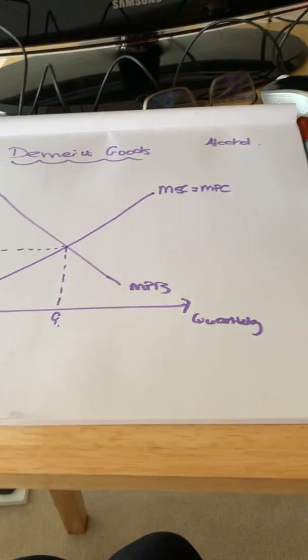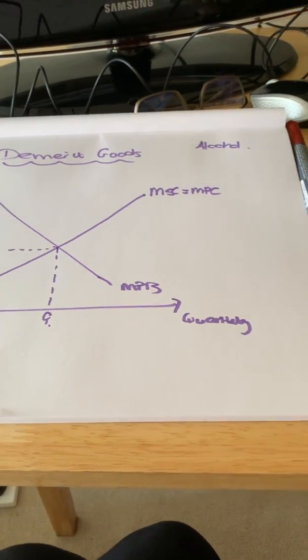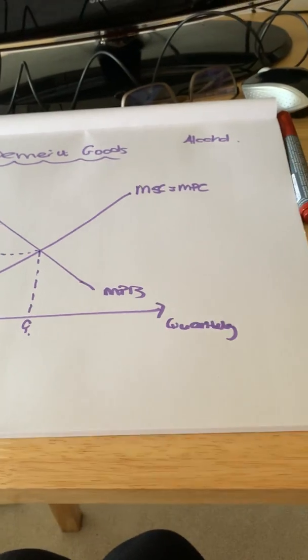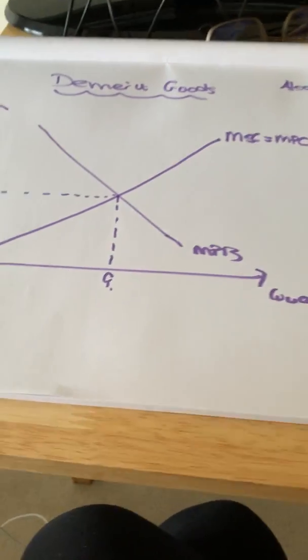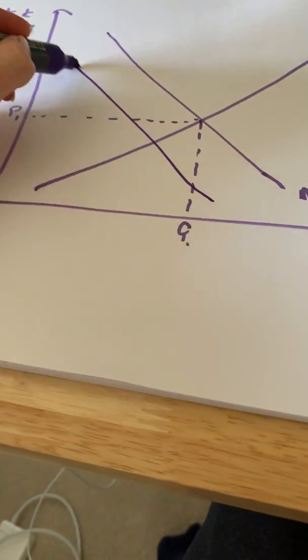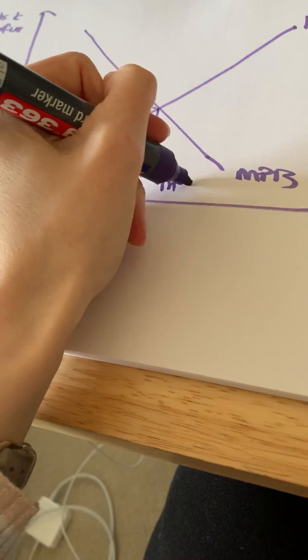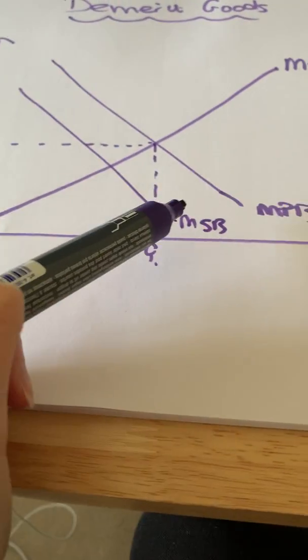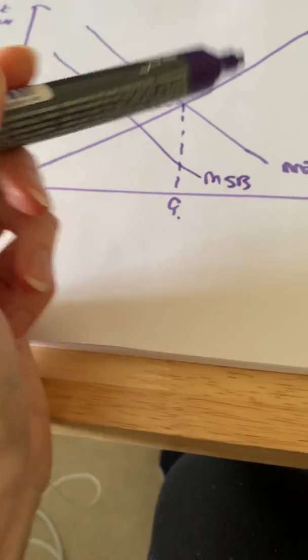So maybe the pressure on the police force, the strain on the NHS on a Friday, Saturday night because of people having to go in to get their stomach pumped, etc., etc. So all of these mean that actually the social benefits, those marginal social benefits of having that extra glass of wine, those extra glasses of beer, are lower than the marginal private benefits.